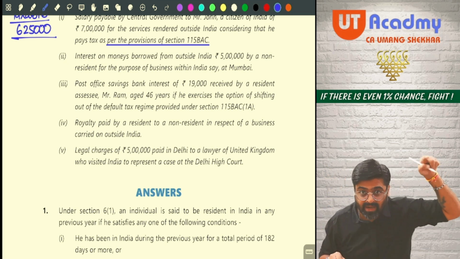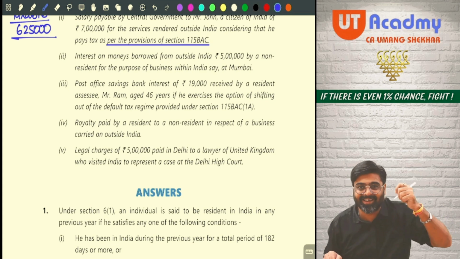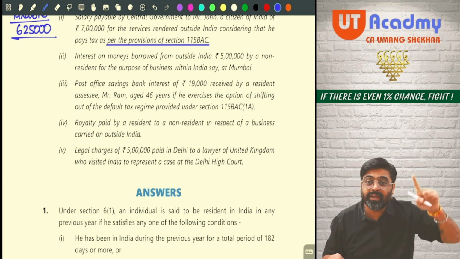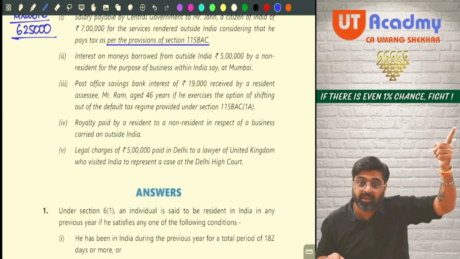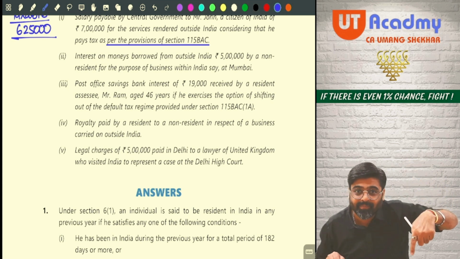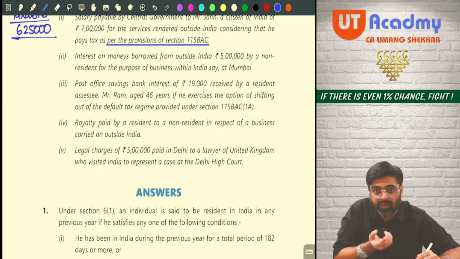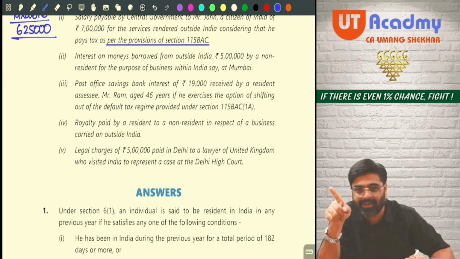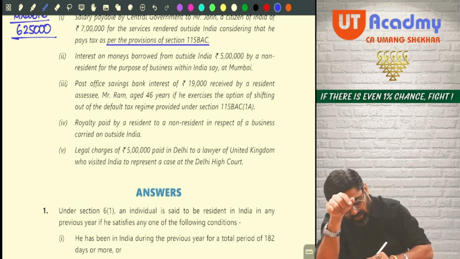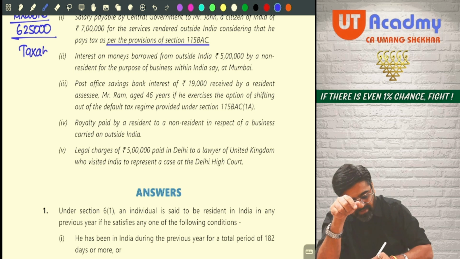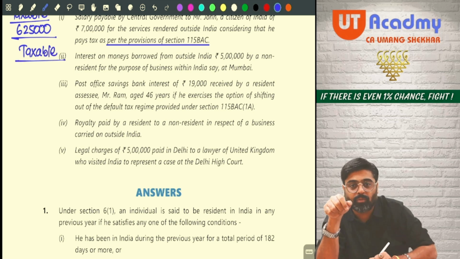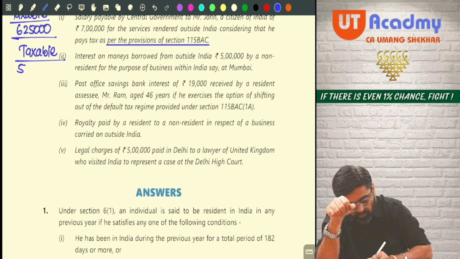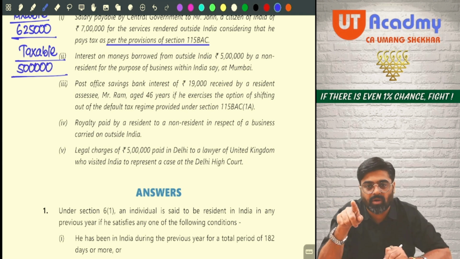But that borrowing, that loan, he is using to do a business in India. So is that non-resident using your money in India? Yes. And on that money, if he is giving you interest, don't you think, even if it is coming from a non-resident, it is deemed to accrue or arise in India? It is your Indian income. So it will be taxable, because this is also covered by section number 9, deemed to accrue or arise in India. How much is the answer? 5 lakh. Please check the answer. 5 lakh is taxable or not?